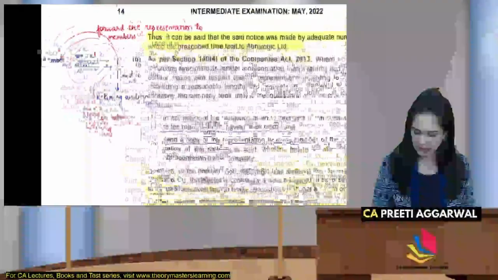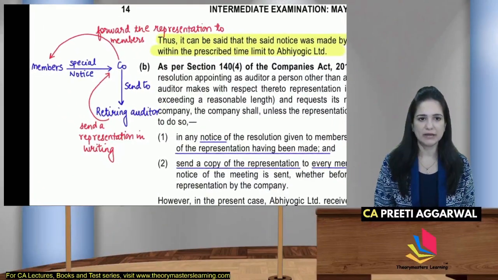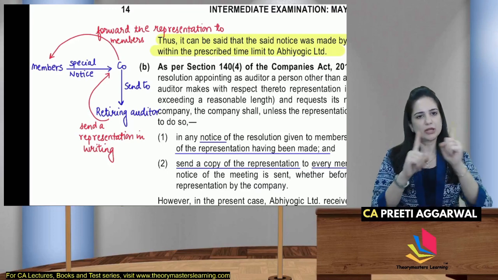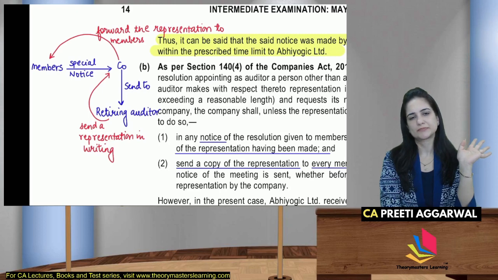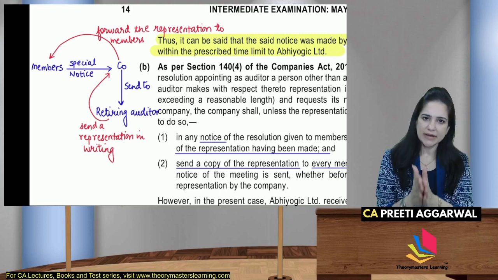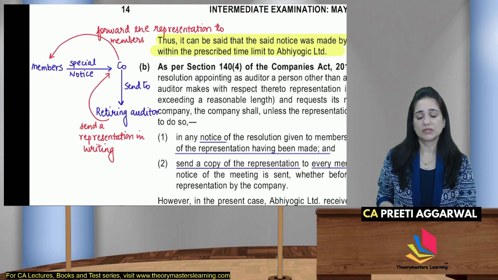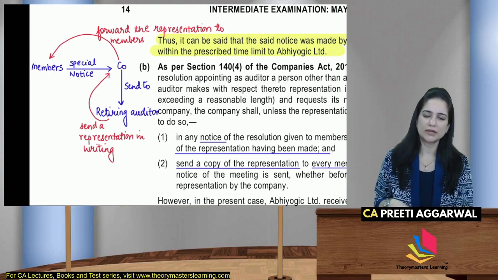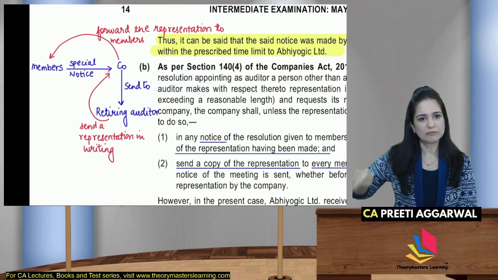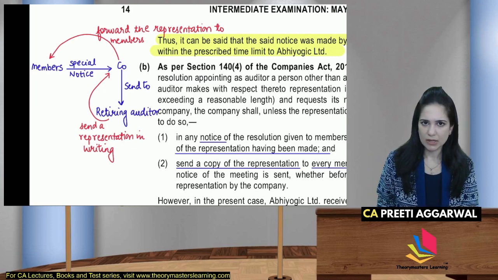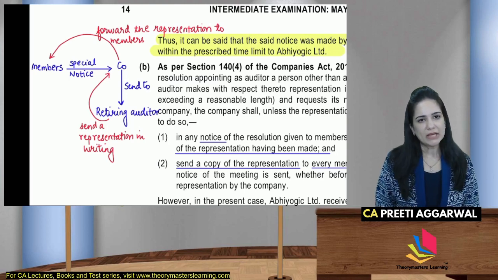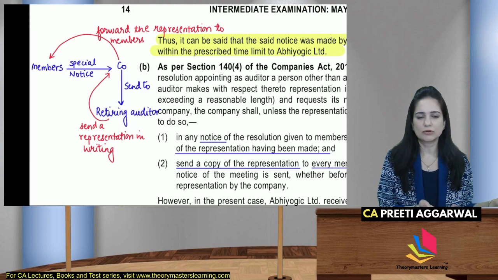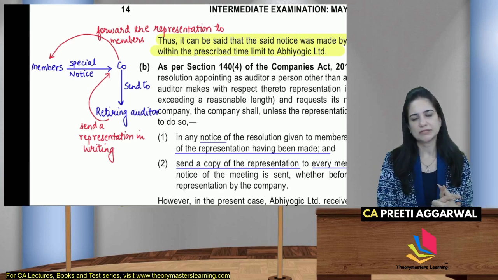तो देखो यहाँ पर मैंने एक चार्ट बनाया है. Members will give special notice to the company that we want to appoint someone else in his place. The company will send that notice to the retiring auditor कि देखो उन्होंने बोला है they don't want to continue with you. Retiring auditor will send a representation in writing. He may want कि भाई नहीं, ये representation तुम पढ़ो. The company will then forward the representation to the members. He wants them to read. तुम पढ़ो ये, तो representation will be forwarded to the members.